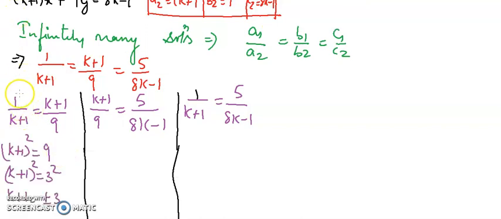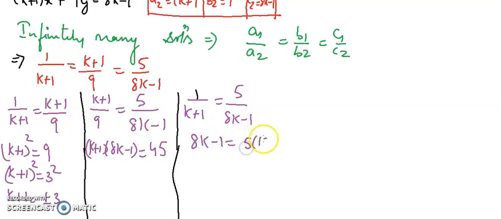After solving the first case, I am getting (k plus 1) square equals to 3 square, means k plus 1 equals to plus minus 3. Leave it here. Let's solve the second equation. Do this multiplication. (k plus 1) into (8k minus 1) equals to 9 times 5, which is 45. Let's do its multiplication and get the solution of k, and also solve this equation. I think it is quite easy to solve this kind of equation, because in the first or second case we have quadratic equations and we have to make its factors. Let's solve this and get the solution.